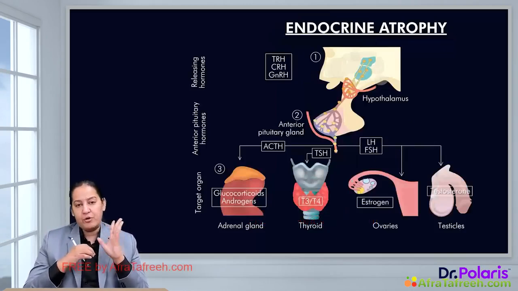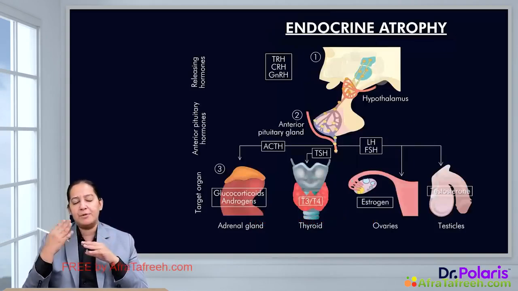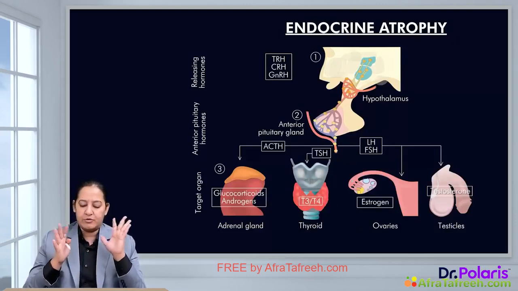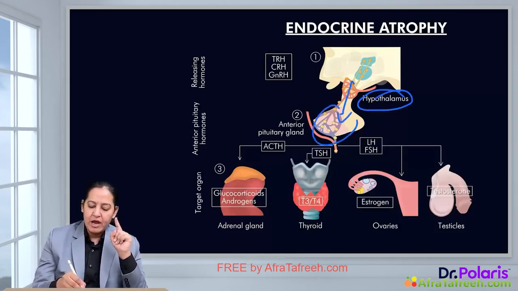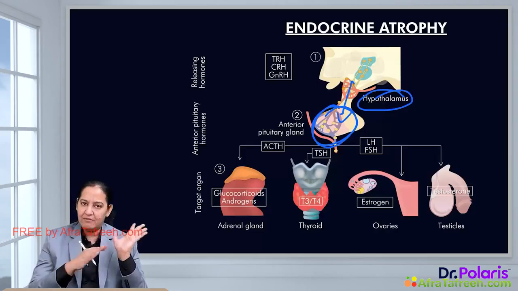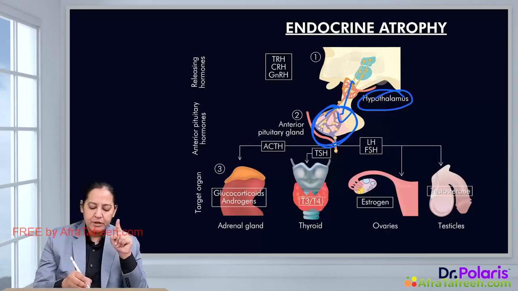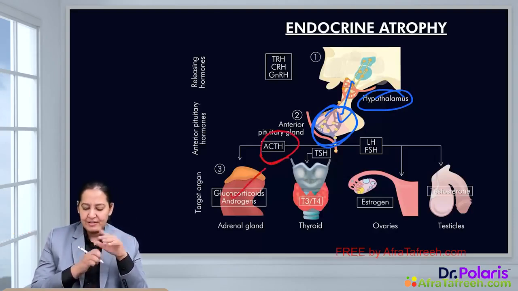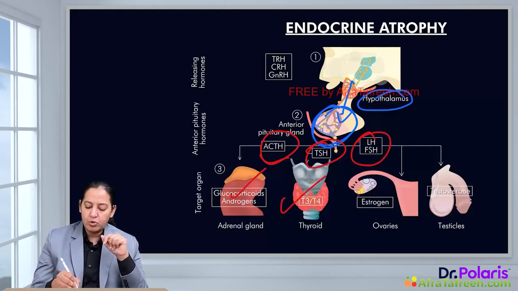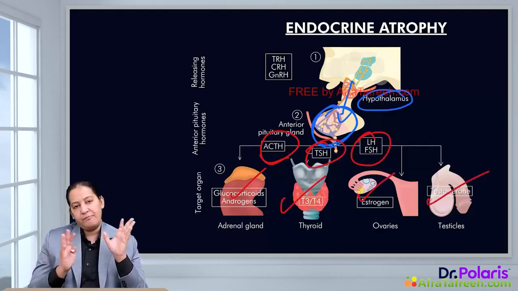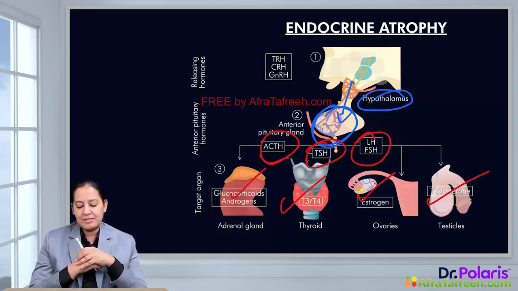The fourth atrophy is endocrine atrophy. Have you heard about the hypothalamus, pituitary and peripheral organ axis? You may have heard about it. So the hypothalamus secretes some hormones which go to the pituitary. From the pituitary, other hormones are released and they go to the peripheral organs. So from the pituitary, ACTH comes and goes to the adrenal cortex, the adrenal gland. TSH comes and goes to the thyroid gland, and LH and FSH come and go to the ovaries and testes of female and male, respectively.